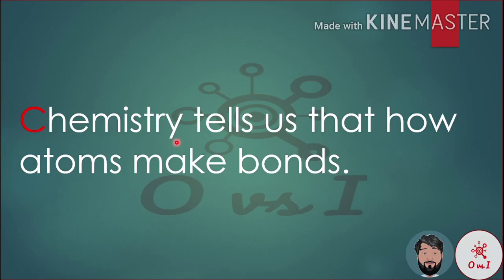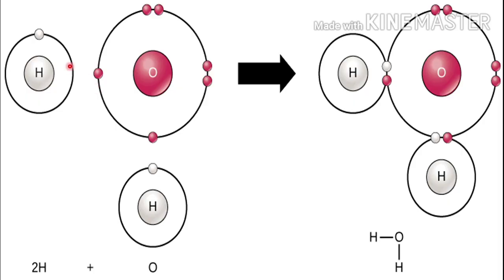The next thing is that chemistry tells us how atoms make bonds. So how do they make a bond? What is the major phenomenon for making a bond? Here you can see this is a hydrogen atom and this is an oxygen atom.